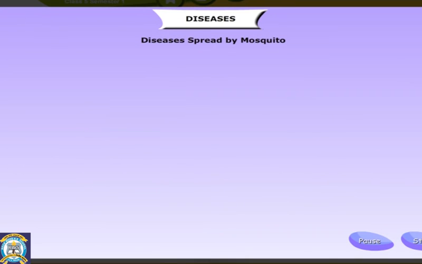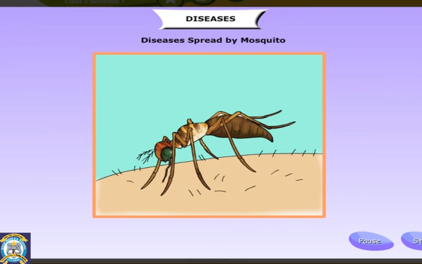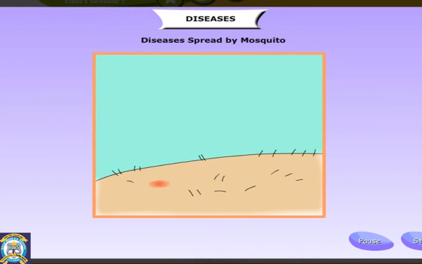Some diseases such as malaria are spread by the bite of insects such as mosquitoes. They bite an infected person and suck in the microbes. When they bite a healthy person, they inject the microbes into that person. The best way to prevent malaria is not to allow mosquitoes to breed near places of residence. Spraying insecticides and not allowing water to stagnate controls mosquito breeding. Dengue is also spread by mosquitoes.